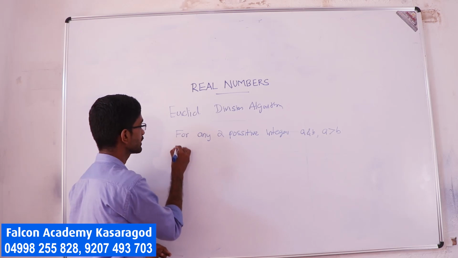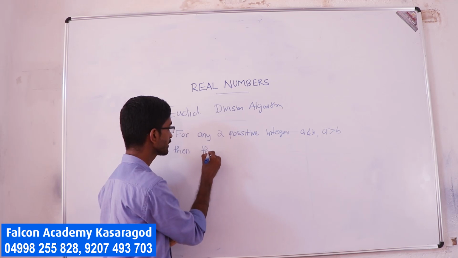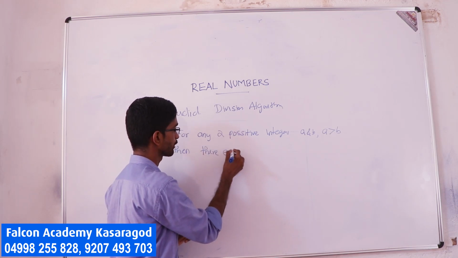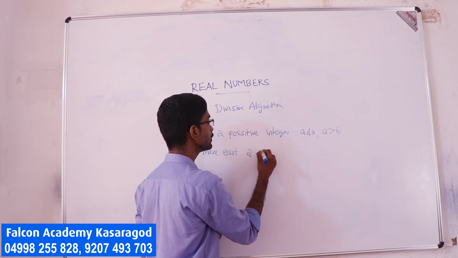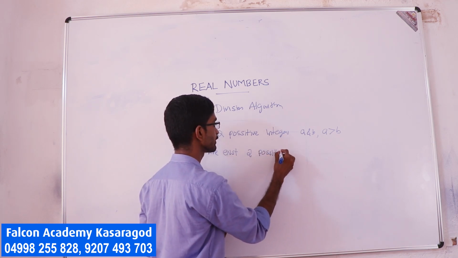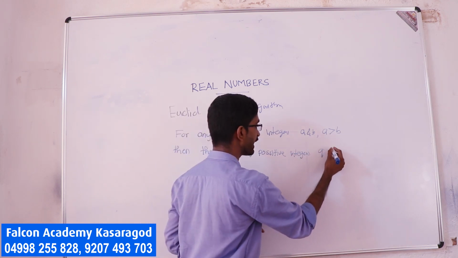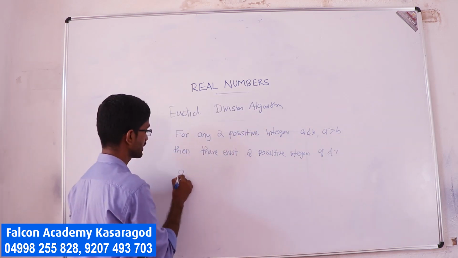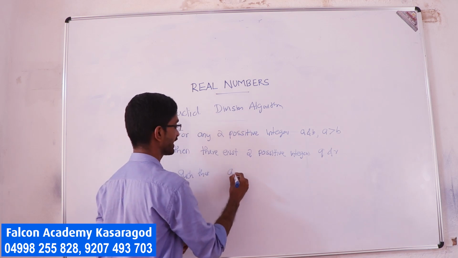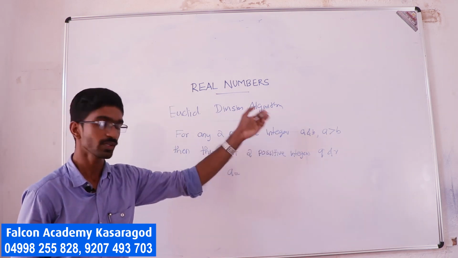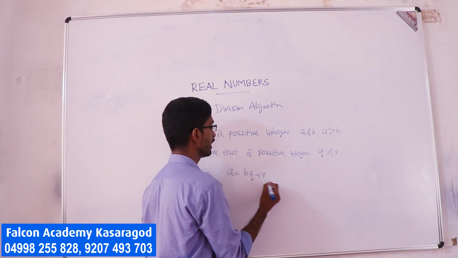Then the theorem or the algorithm says that there exist two positive integers q and r such that a can be written as bq plus r.